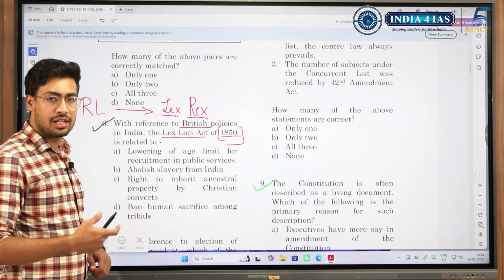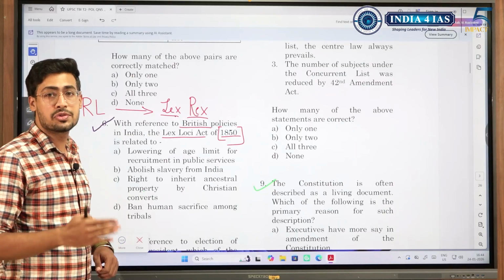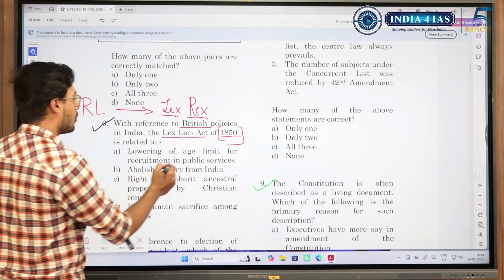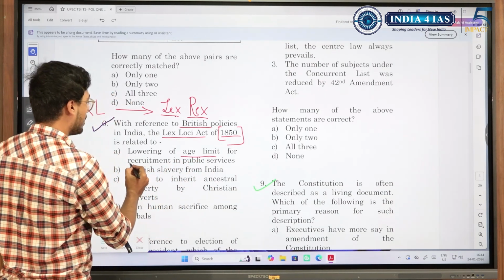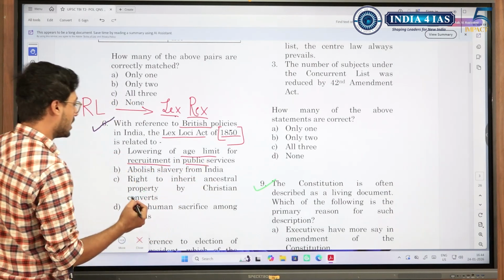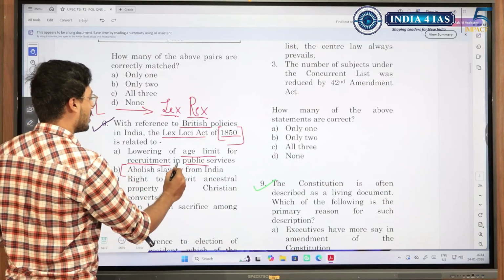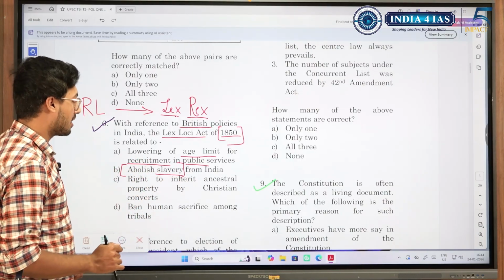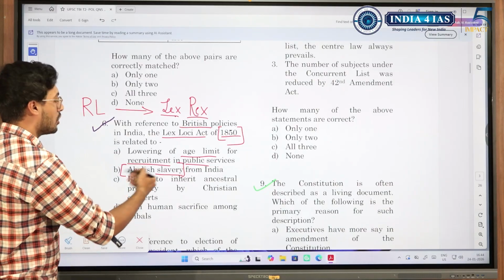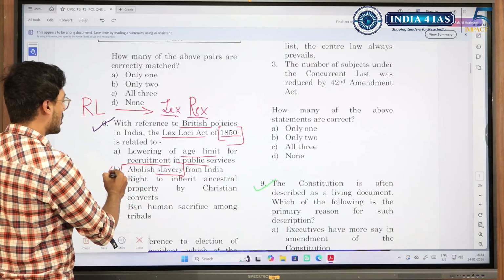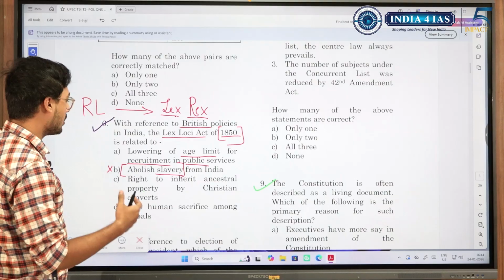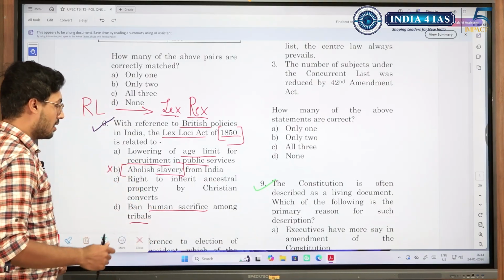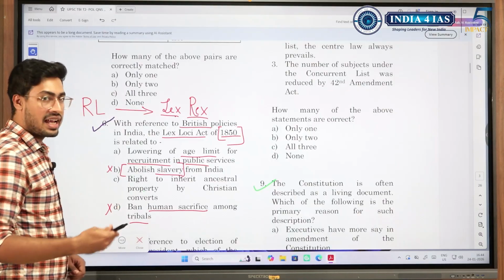The British would try to do policies or take steps which would benefit them more than the Indians. So lowering of age limit for recruitment in public service is one. Abolish slavery; we did not call it slavery in official terms in India. So why would they abolish slavery? Because it would be beneficial for India. Rather than that, what are the other options? Ban human sacrifice among tribals. These two options do not benefit the British as such.